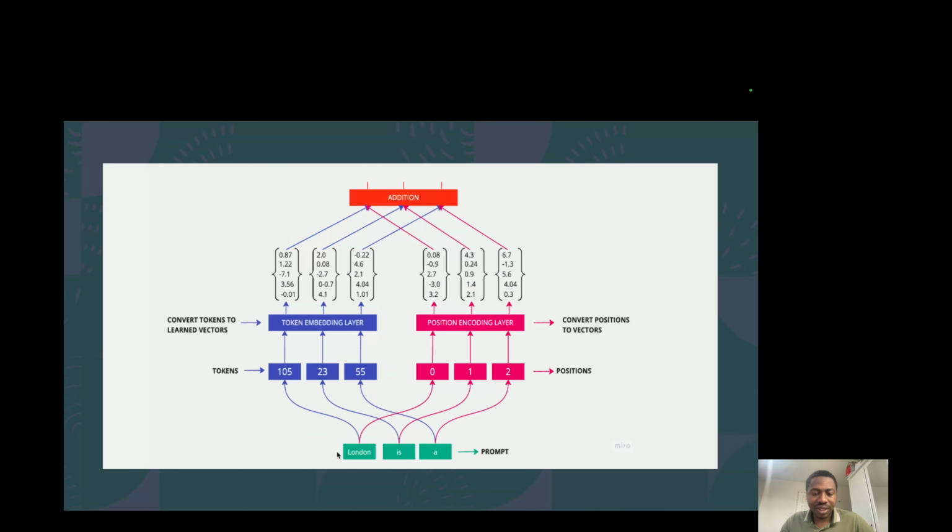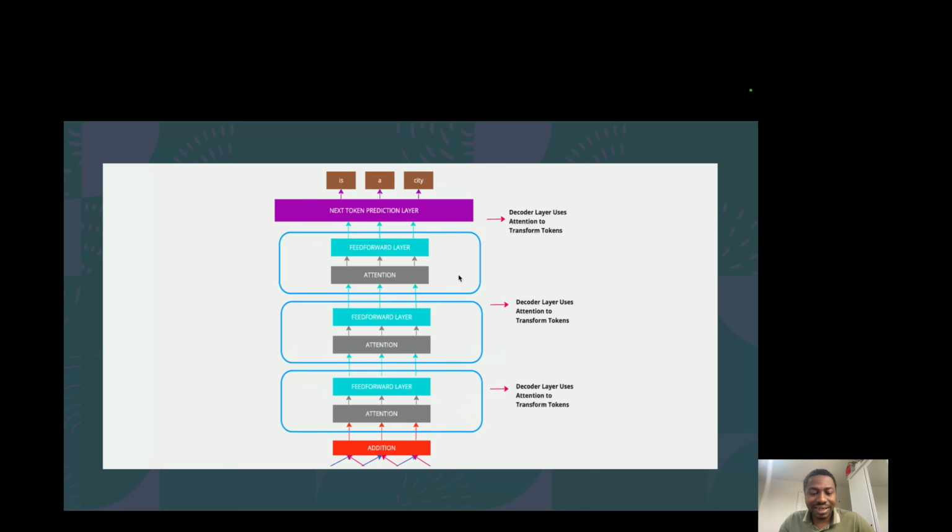We go from "London is a", convert the tokens into embeddings, convert the positions into embeddings, add up the token embeddings and the position embeddings, and that becomes a single vector for each token, and then pass that over into each decoder layer.